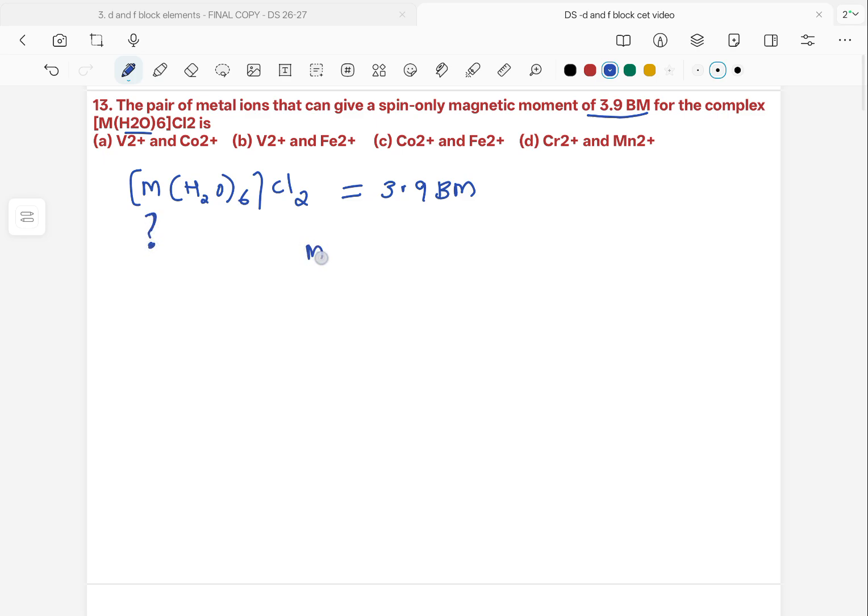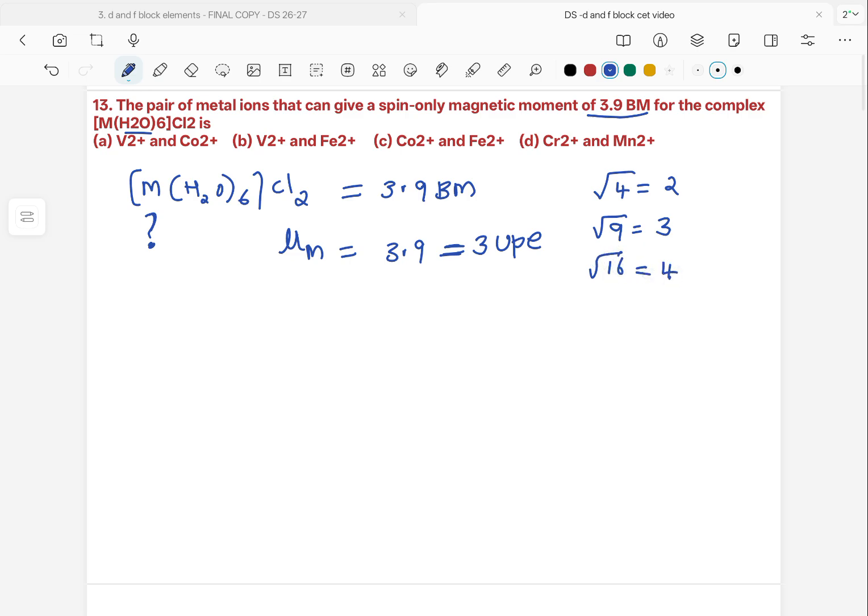The metal whose magnetic moment is 3.9 is assumed to have 3 unpaired electrons. How did we come to this conclusion? Look at this. Root 4 is equal to 2. Root 9 is equal to 3. Root 16 is equal to 4.